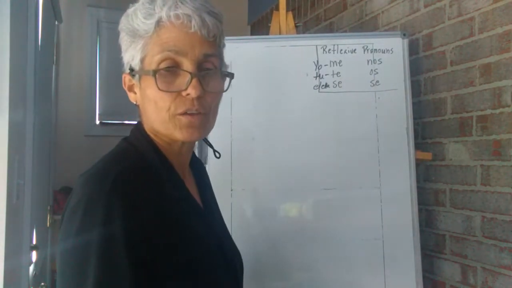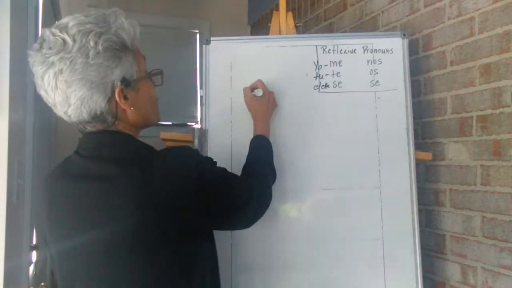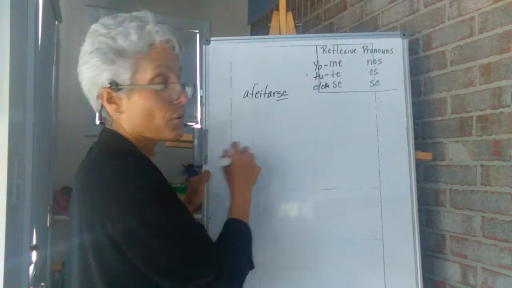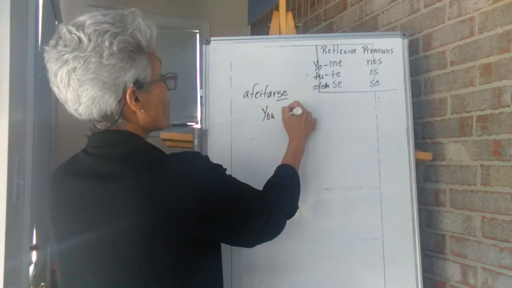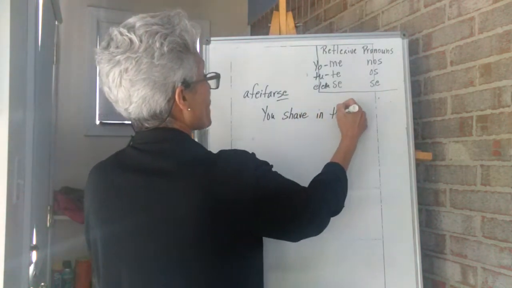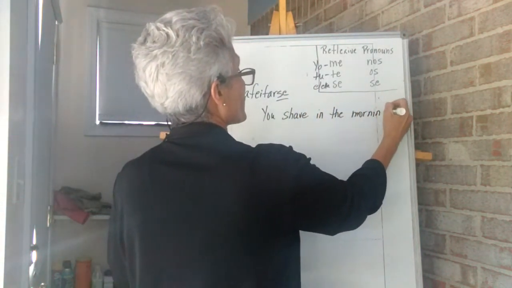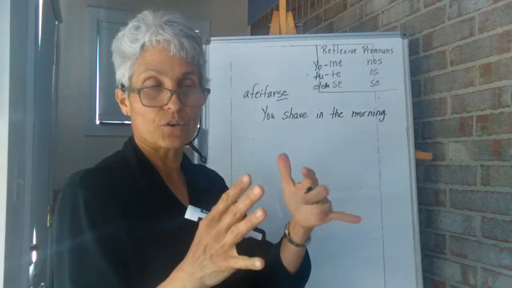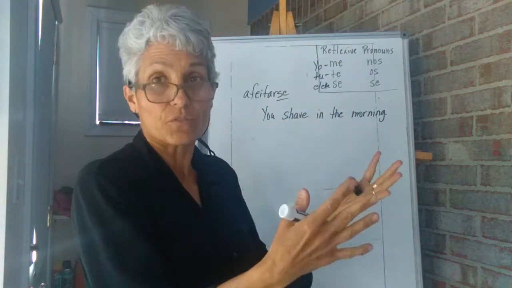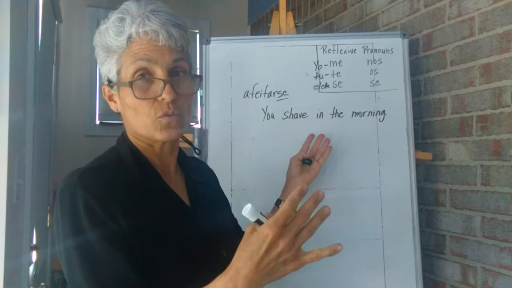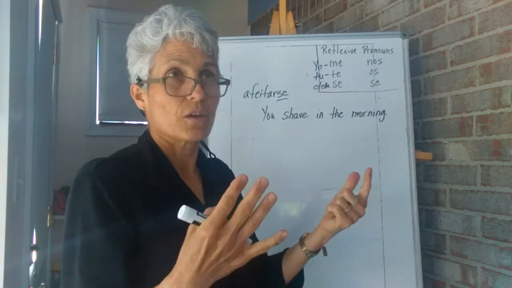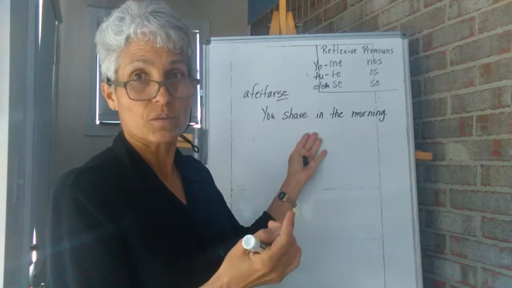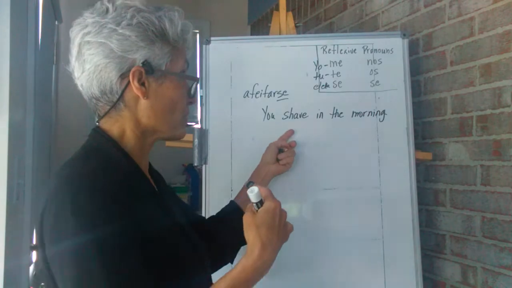If you shave, okay? You shave in the morning. The verb is afeitarse. Again, that tells you it's a reflexive verb. In English, we have no way of distinguishing a reflexive verb from a normal verb that's not reflexive. So the English is not going to tell you, but you have to think, when you shave, are you shaving yourself or are you shaving someone else? In this case, you shave in the morning means you're doing it to yourself. So you know it's a reflexive verb, okay?